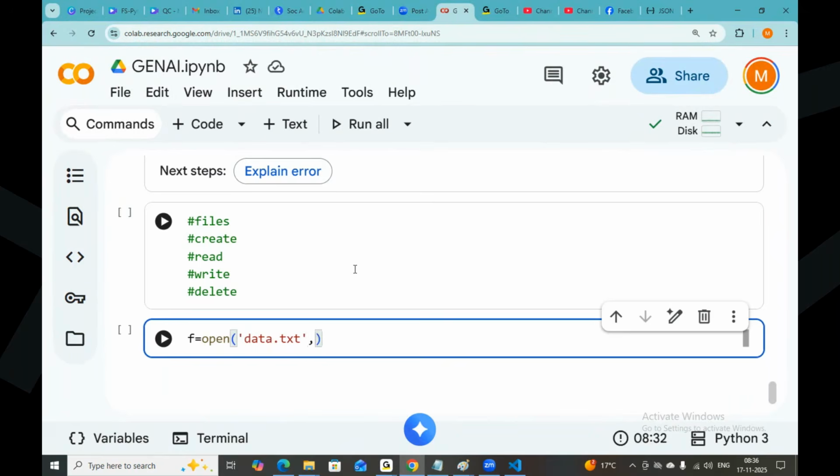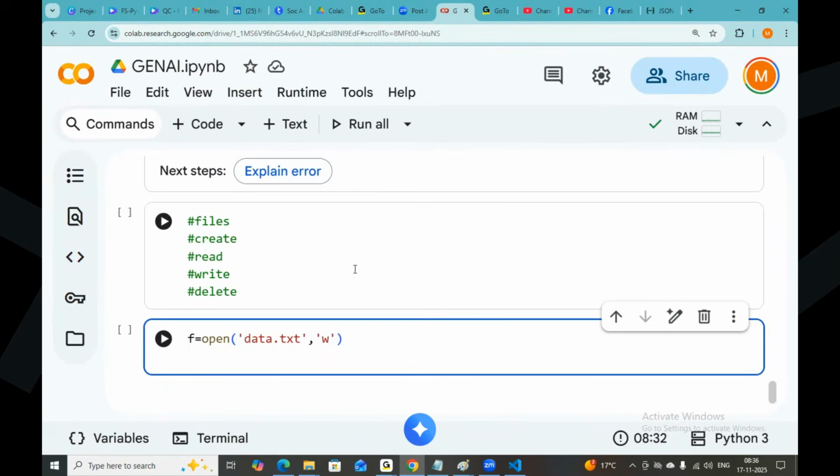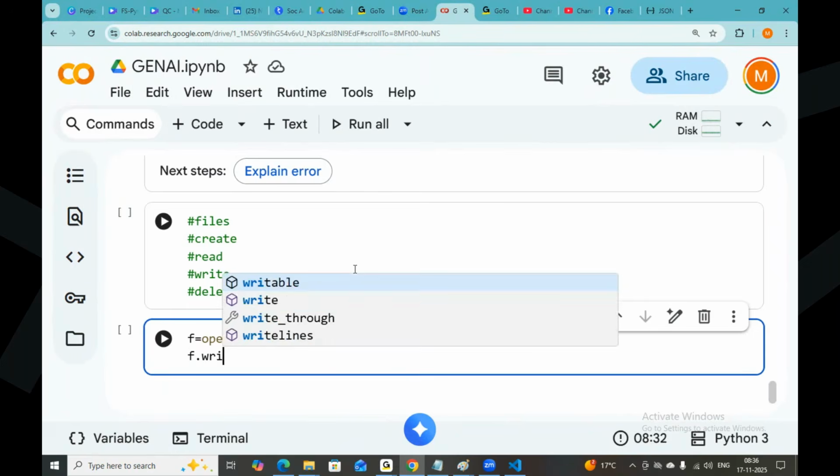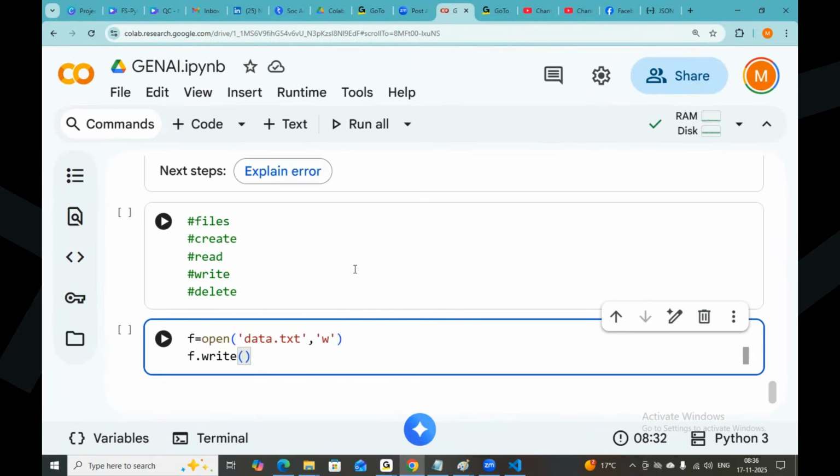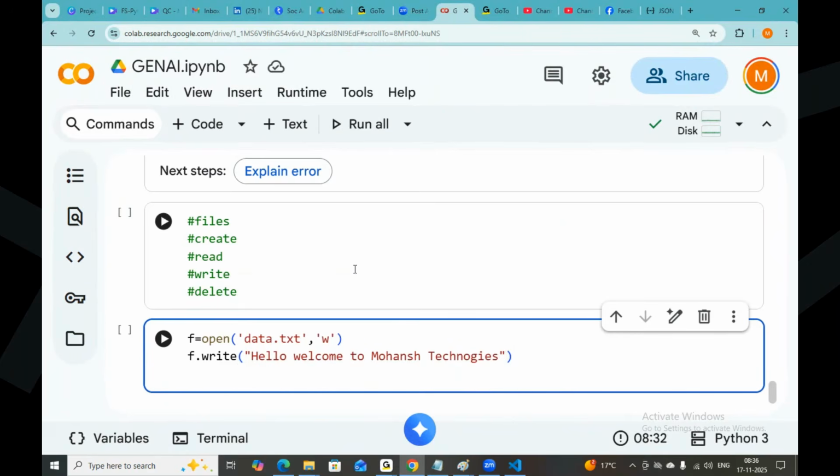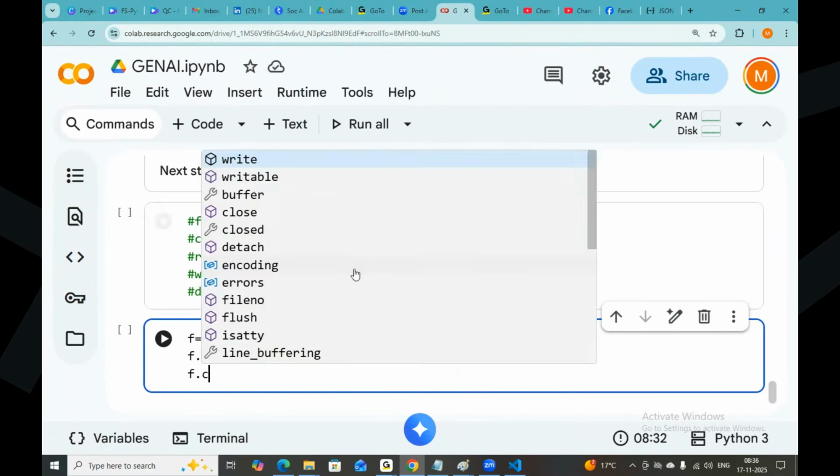First of all, this is the writing format. In the writing format, I want to go for f.write, some data in that. Hello, welcome to Mohansh Technologies. This is the data I want to add into the file. Now after this, f.close.